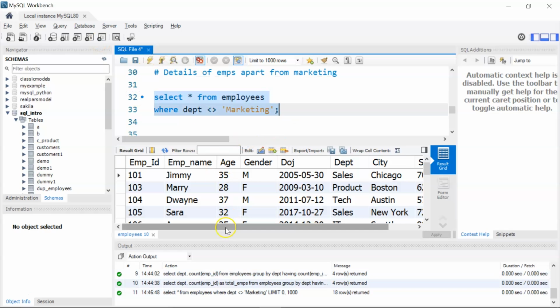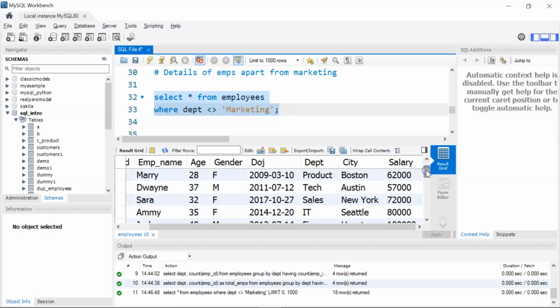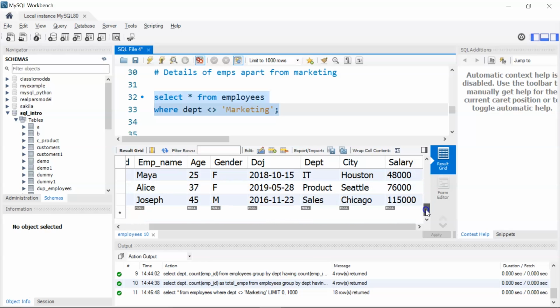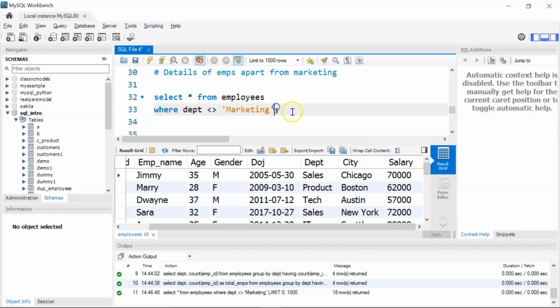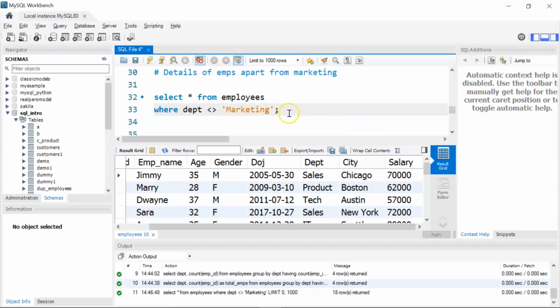There you go. So we have a total of 18 rows of information, and if you see the department column, we have all the departments apart from marketing. Now if you remember, our employees table had a total of 20 rows of information, out of which 2 are missing, which means there were 2 employees from the marketing department, and those were not displayed.